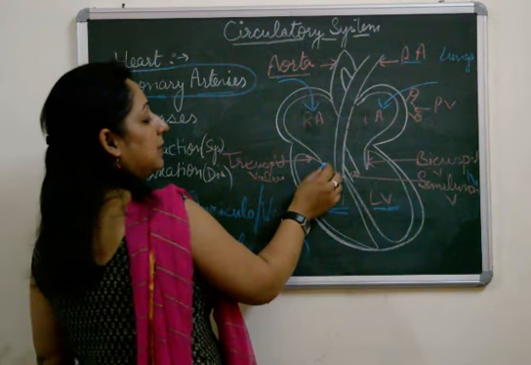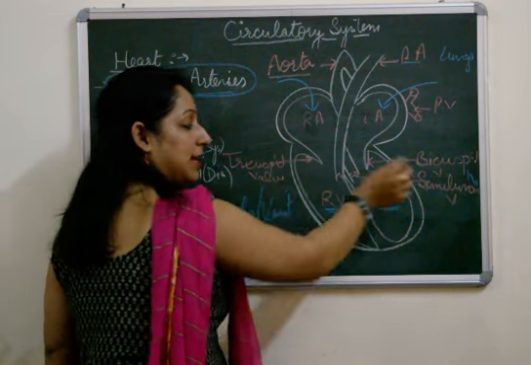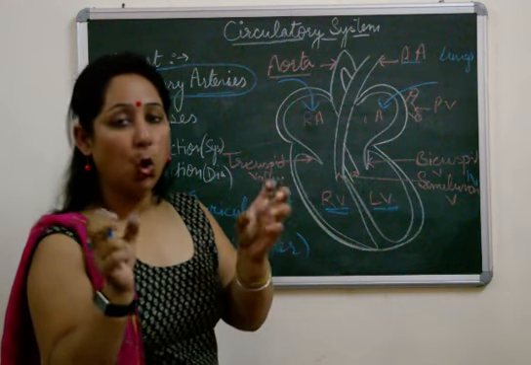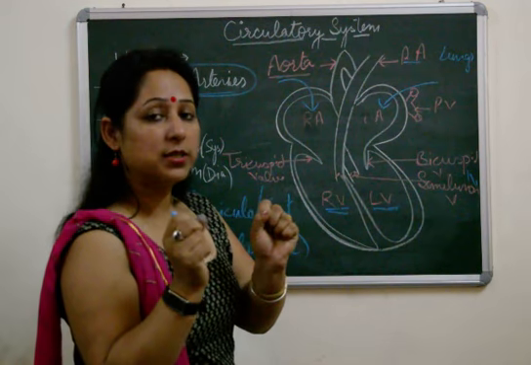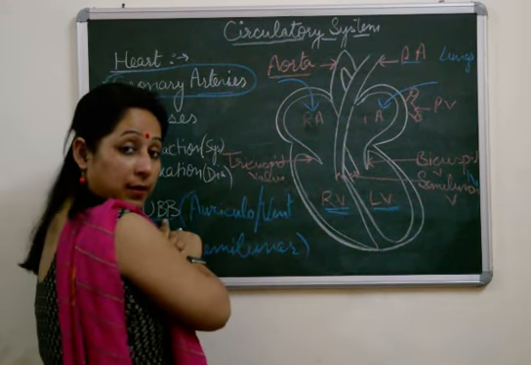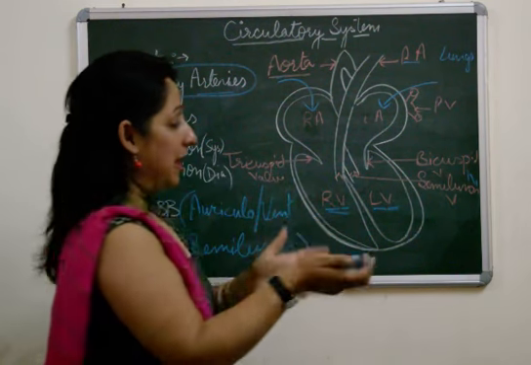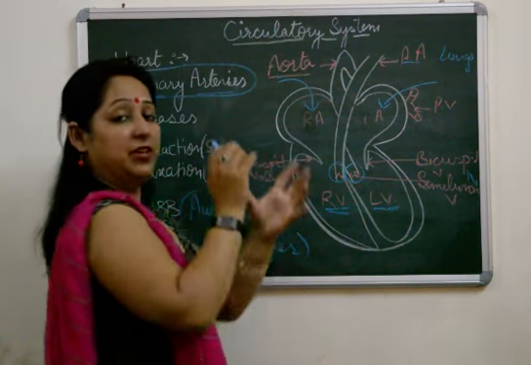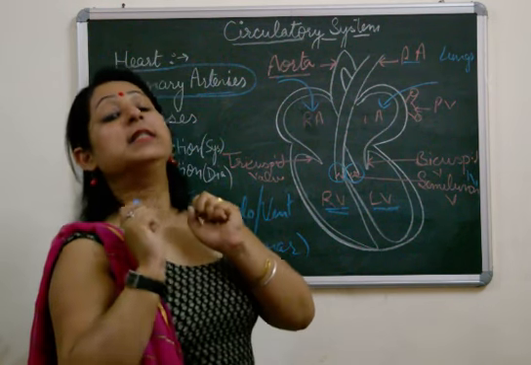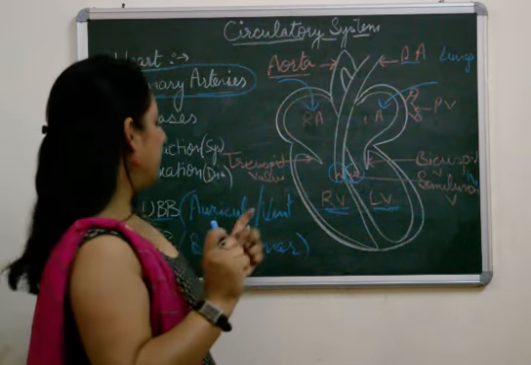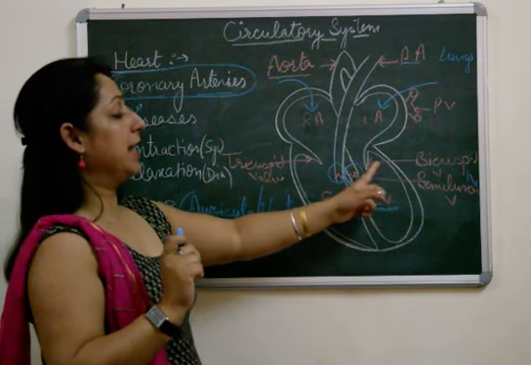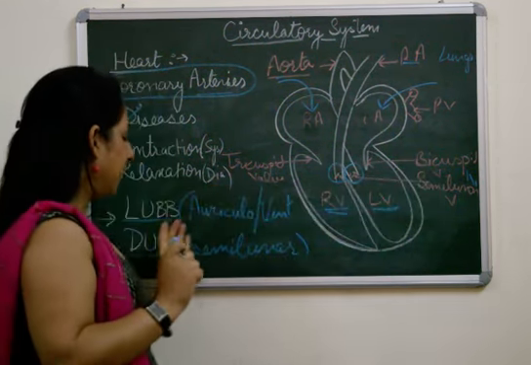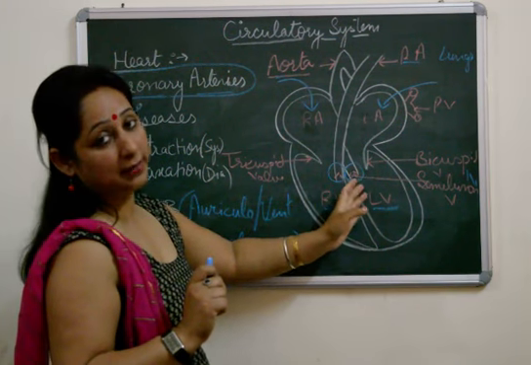The valves which are present on the right and left side, that is the tricuspid and bicuspid valves. When tricuspid and bicuspid valves close, it will produce a sound, lub. When semilunar valves, which are present at the base of the pulmonary artery and aorta, close, it will produce the dub sound. Lub sound is produced when the tricuspid and bicuspid valves close, and dub sound is produced when the semilunar valves are closed.